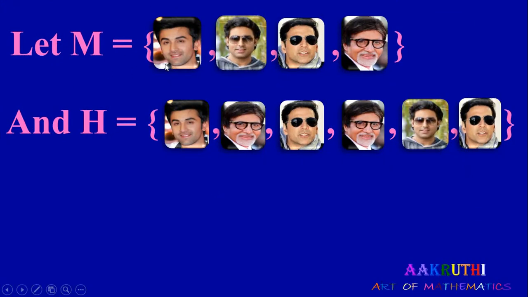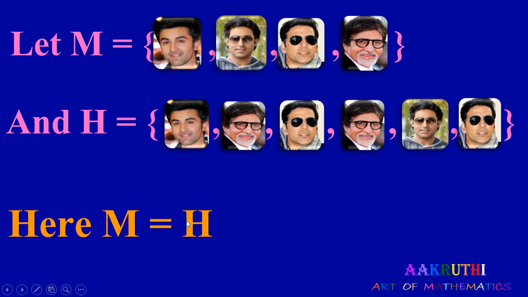Consider set M. Here we have Ranbir Kapoor, Abhishek Bachchan, Akshay Kumar and Amitabh Bachchan. In set H also, it is Ranbir Kapoor, Amitabh Bachchan, Akshay Kumar and Abhishek Bachchan. Repetition of persons or elements does not affect the set here. So we write that set M and set H are equal.